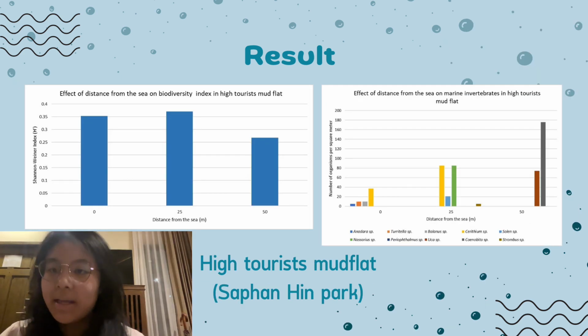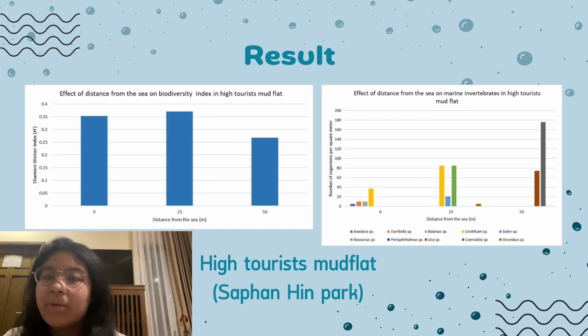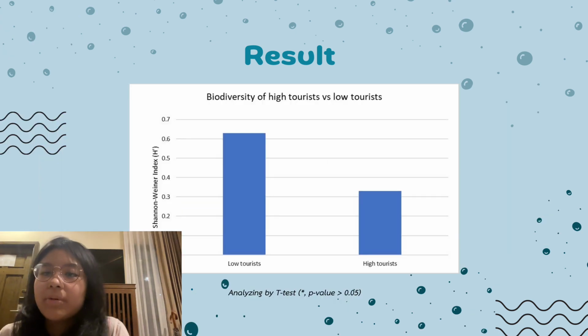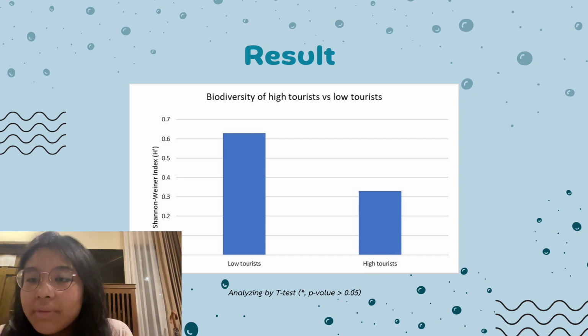For the high tourist place at Sapan Hin Park, we found that the distance of 25 meters has the highest biodiversity index and the lowest at 50 meters. Moreover, at 0, 25, and 50 meters from the sea, we found 4, 4, and 2 species respectively. We then compared the biodiversity index between the low tourist and high tourist places and found that the low tourist place got a higher biodiversity index than the high tourist place, without a significant difference.